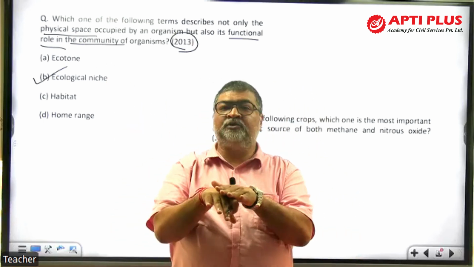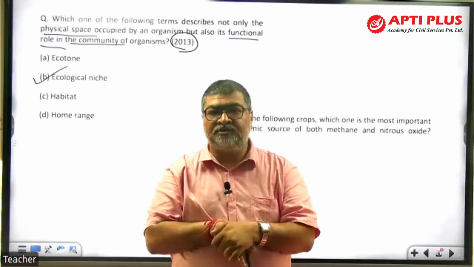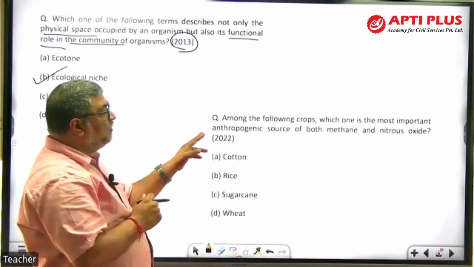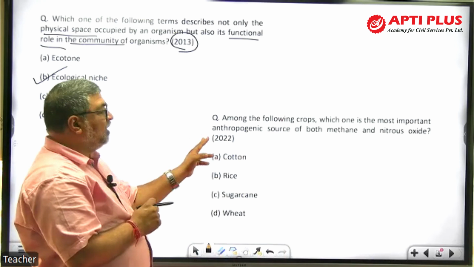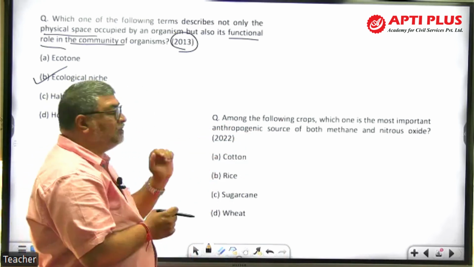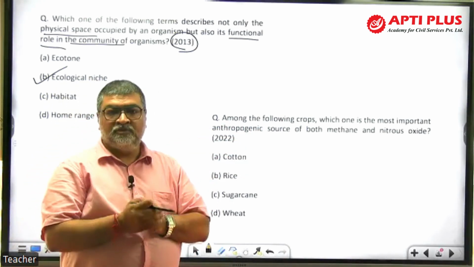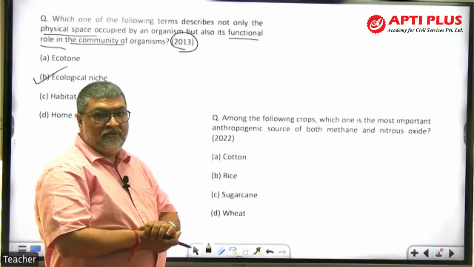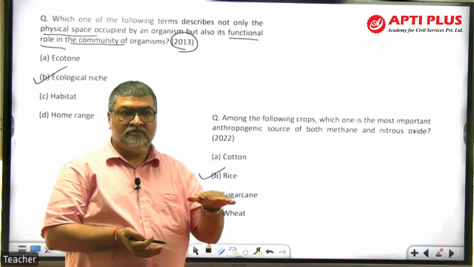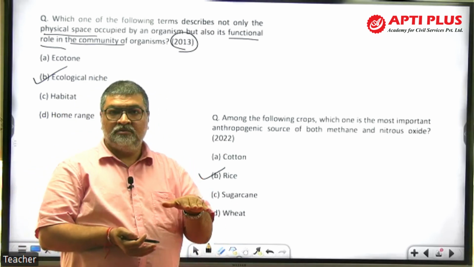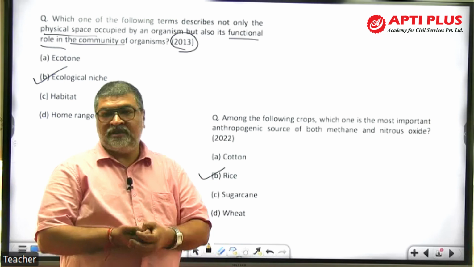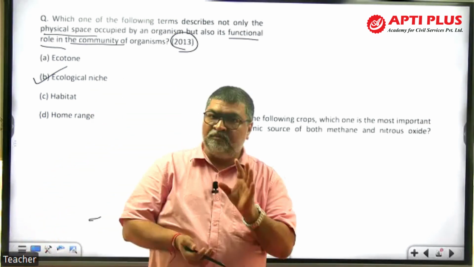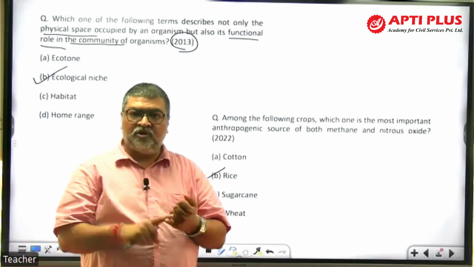Now, what is the transition area between two ecosystems? The boundary, like mangrove forest, coral reef, like that question, right? Again, the fundamental concept. Important anthropogenic source of both methane and nitrous oxide. Now, this question was in 2022. It is linked with agriculture, which is the crop, nitrous oxide, laughing gas, the wheat. So here, you know, rice, bacterial emission, methanogen bacteria emit the methane. So emission of nitrogen oxides, nitrous oxide also comes there. So here, at least minimum 3 environment topics. Agriculture comes in environment, disaster.